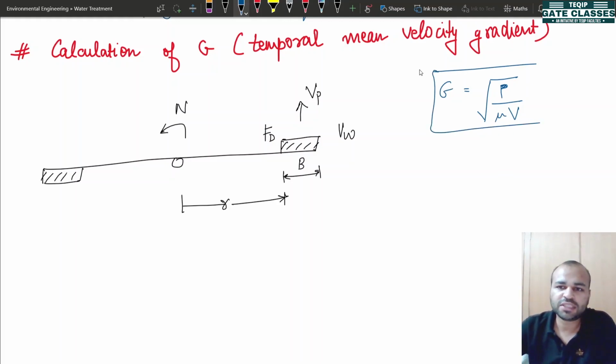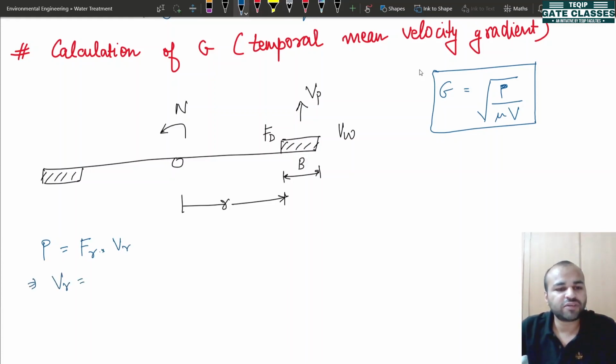So we will use the same thing. Now here the value of P will be given by, how do we quantify power? We multiply the force by velocity. Okay. So in our case, the relative force is multiplied by the relative velocity here.